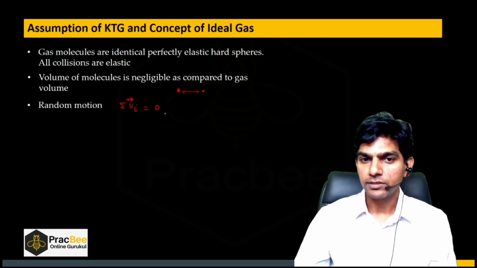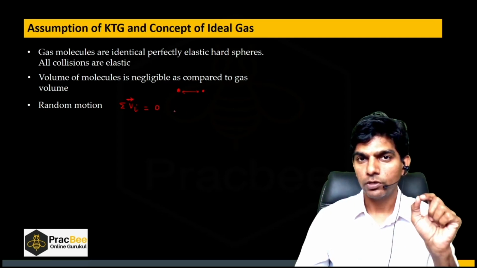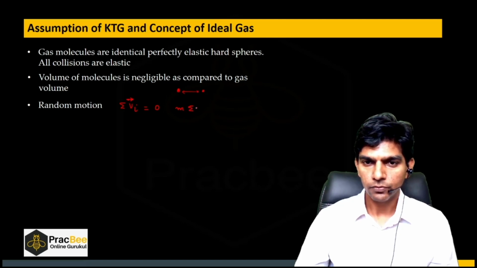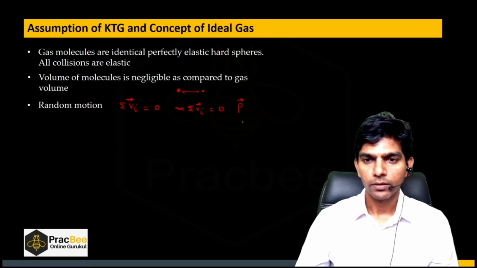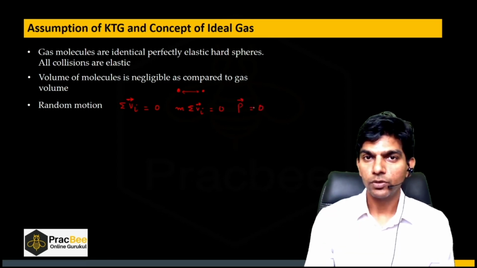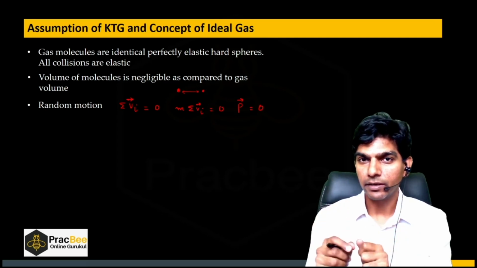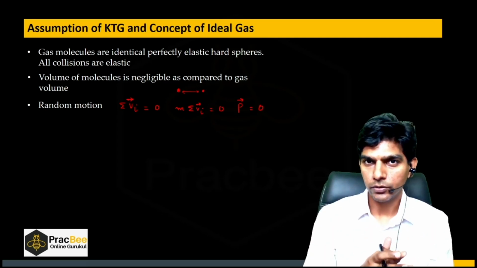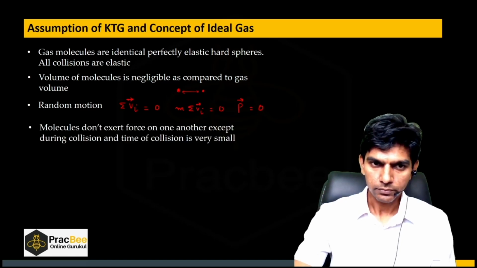If vector addition is 0 and each molecule has a mass m, then we can say m times the summation of Vi vector will be 0. So we can say the momentum will be 0. Do remember this point, right? Momentum is a vector quantity, so the vector addition of momentums of all molecules will be 0.